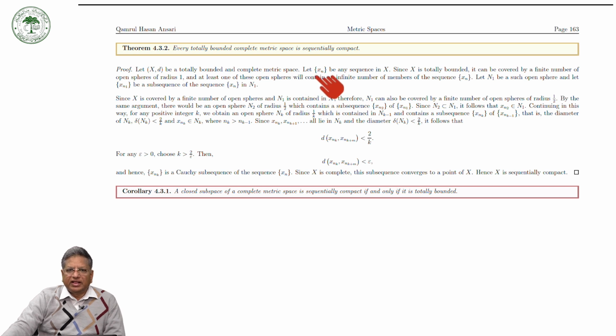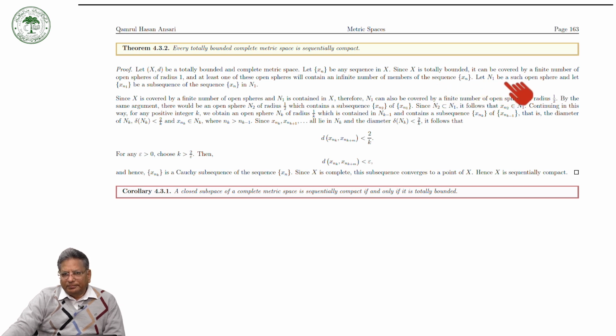So let x_n be any sequence in X. Since X is totally bounded, it can be covered by a finite number of open spheres of radius 1, and at least one of these open spheres will contain an infinite number of members of the sequence x_n.